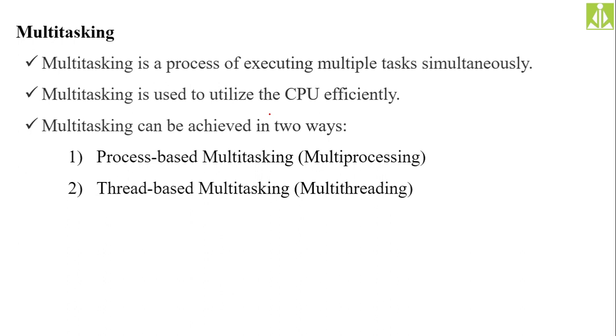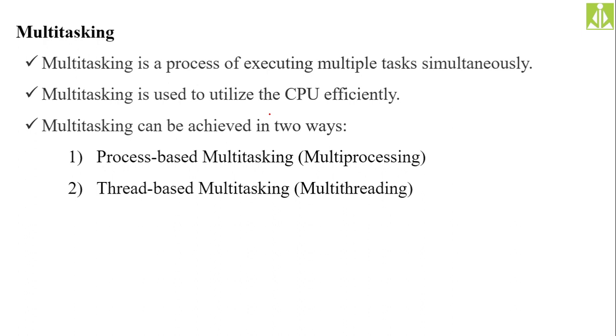The first one is process based multitasking, where we initiate the tasks in terms of heavyweight processes, and we do context switching, which is also heavyweight and time taking, between those processes to achieve multitasking. We also call this multiprocessing, or process based multitasking.